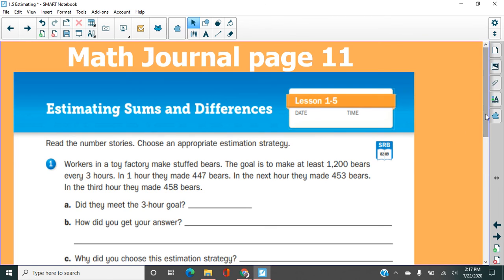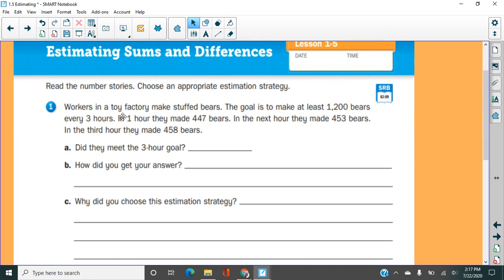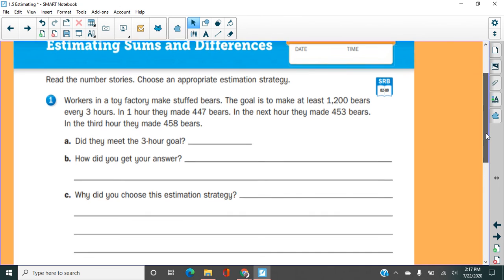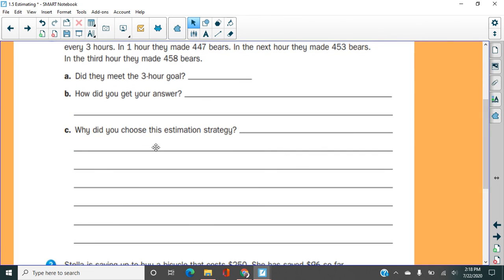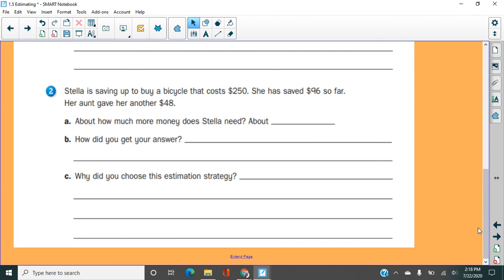All right, you only have two problems today, and that's because each problem has a few parts. You're going to read the problem, you're going to estimate and then answer the question, tell how you got your answer, and then tell why you picked that strategy. Okay, and you can see there's several lines here, so we want to make sure that we describe that fully. Why did you choose the rounding one? Or why did you choose the friendly number, the close-to? Or why did you choose the front-end estimation? You're going to describe those on that problem and this problem.